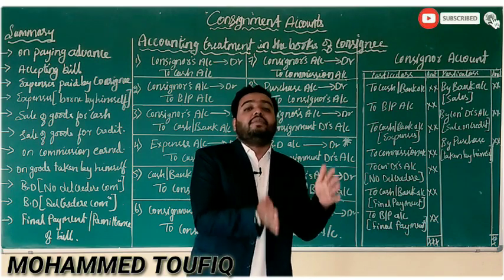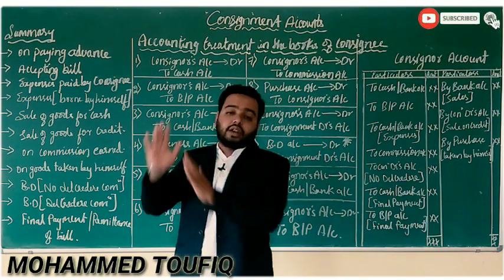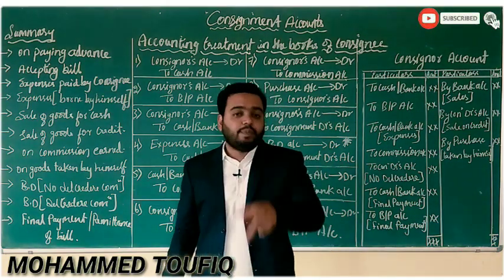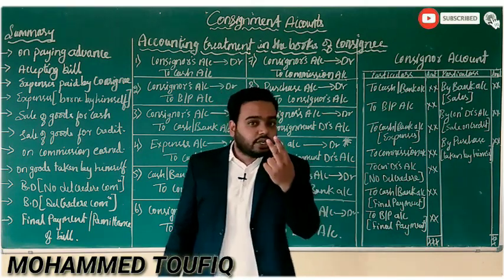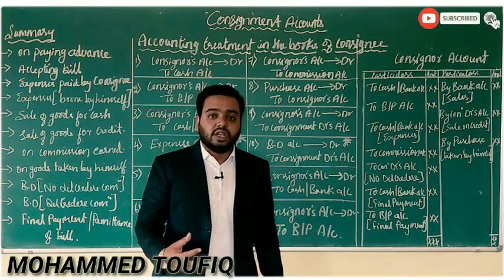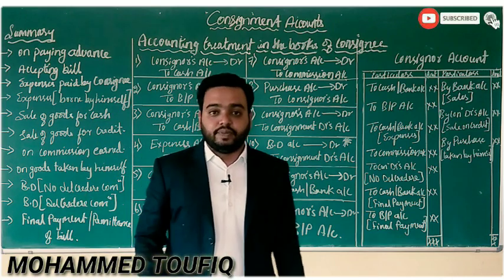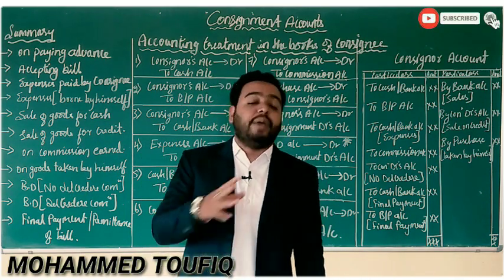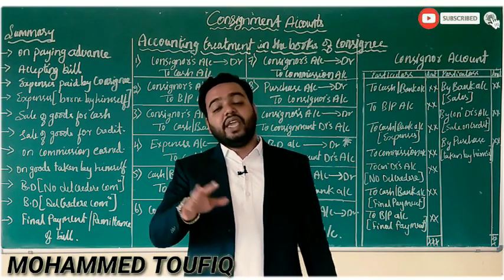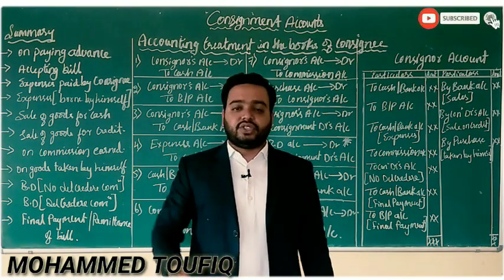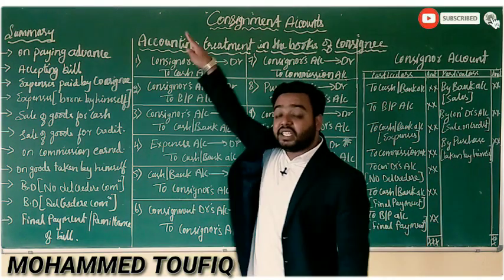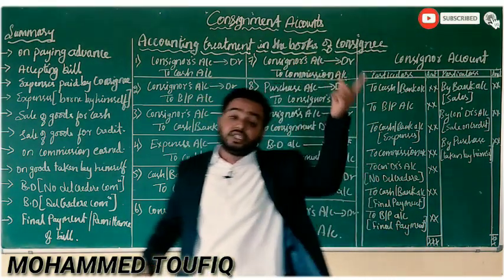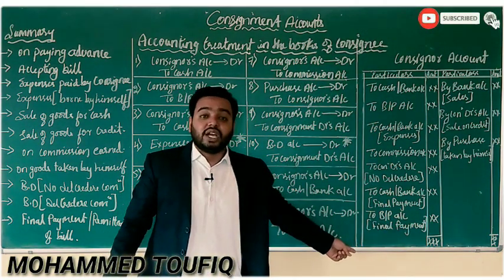A final payment made by the consignee to the consignor. On this final payment, you can see the two sub transactions. One is the consignee paying through cash. Another is the consignee withdrawing the bill. He is paying the bill, remitting the bill of exchange. When there is a bill accepted by the consignee, then he has to remit that bill to the consignor in the last.